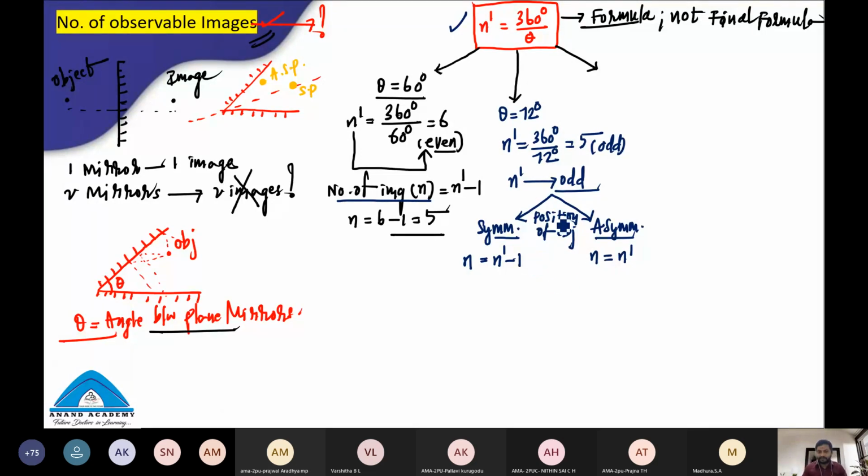So simple. That means if the n dash value is odd and the object is kept symmetrically, the number of images is n dash minus 1. What is the n dash value? 5. So the number of images is 5 minus 1. It is 4. This 4 is an even number.